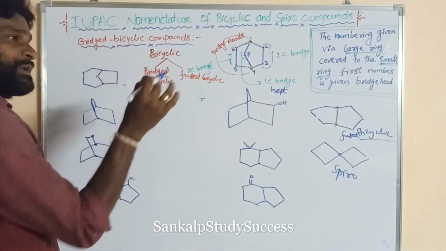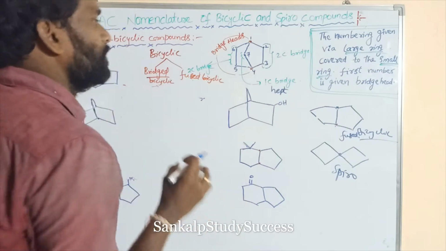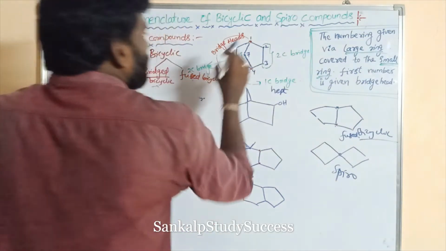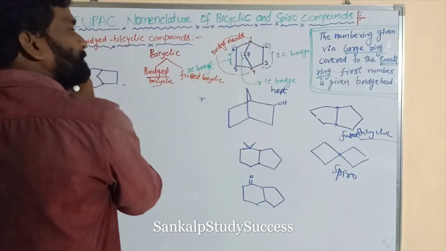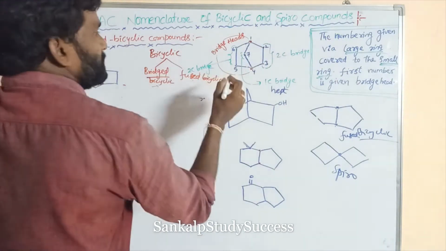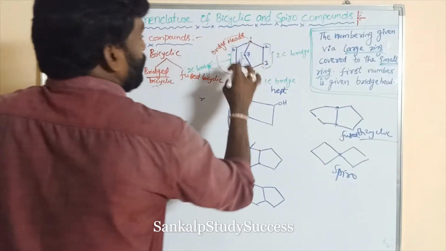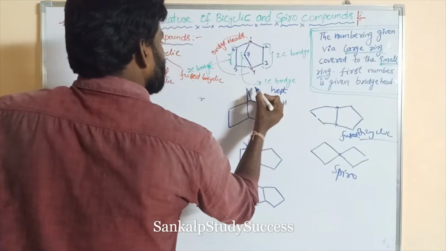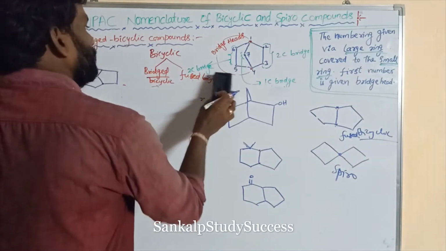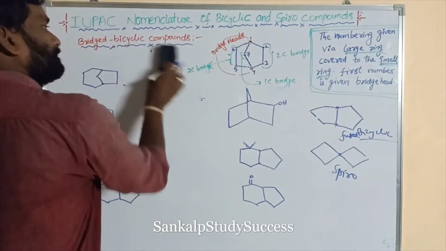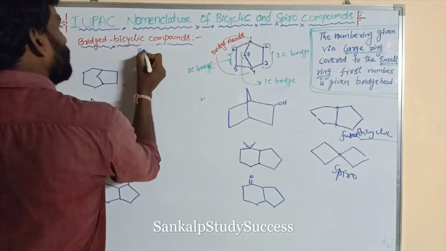So what is its prefix? This is not a single cyclo. This is a bicyclo. So first of all we can write its secondary prefix, primary prefix. What is the primary prefix? Bicyclo. So we can write here bicyclo.